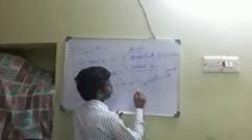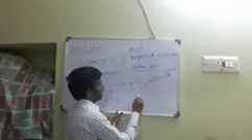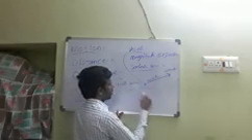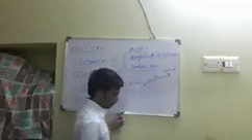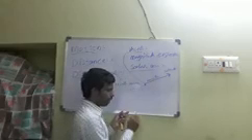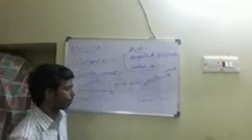So you can see some examples of scalar and vector quantities. Examples of vector quantities: velocity, which has direction and magnitude, and displacement, acceleration, and momentum also you can take. These are examples of vector quantities.